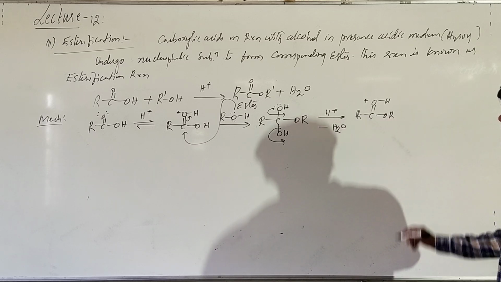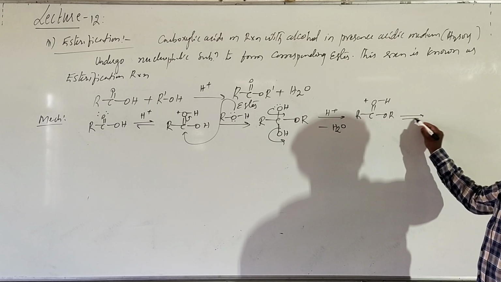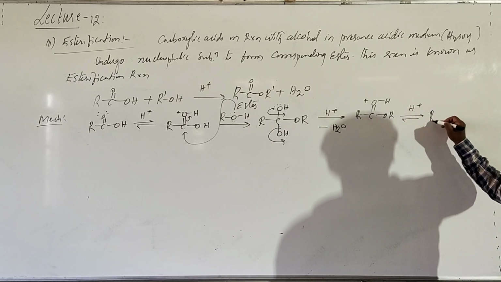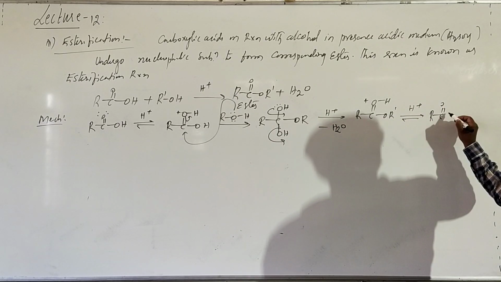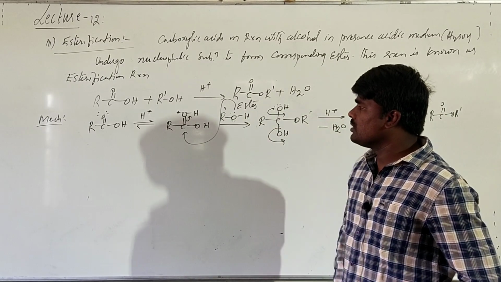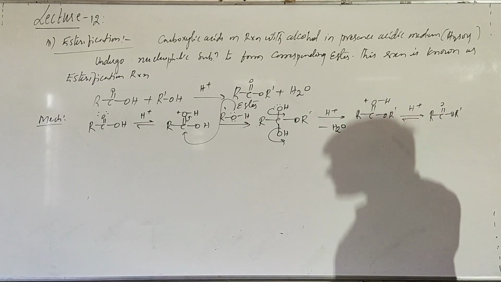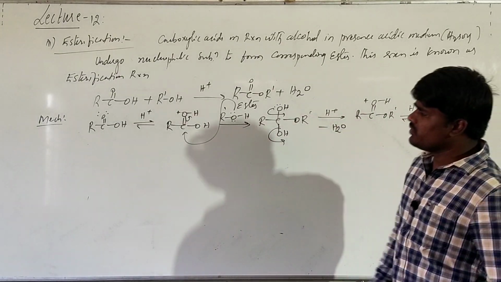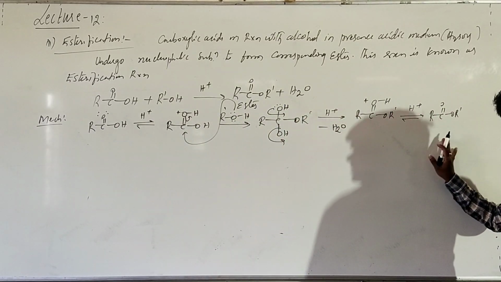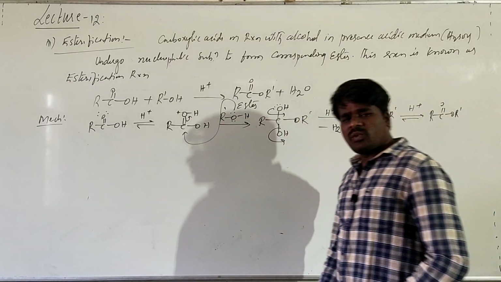Now here it loses an H plus and gets converted into RC double bond OR. Okay, this overall mechanism is called nucleophilic substitution, which takes place in presence of acidic medium. This is the mechanism of esterification of carboxylic acids.